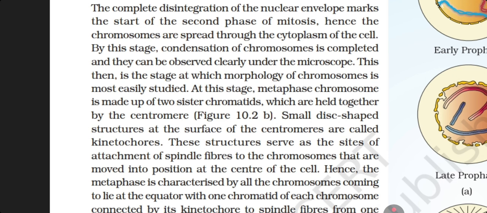At this stage, a metaphase chromosome is made up of 2 sister chromatids which are held together by the centromere. Small disc-shaped structures at the surface of centromeres are called kinetochores. These structures serve as the sites of attachment of the spindle fibers to chromosomes that are moved into position at the center of the cell.